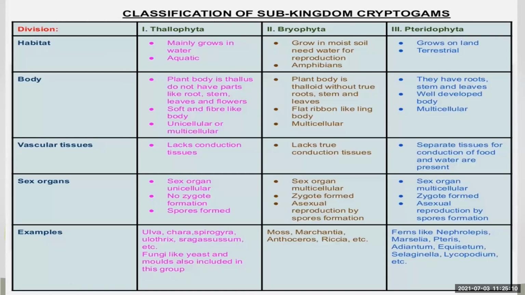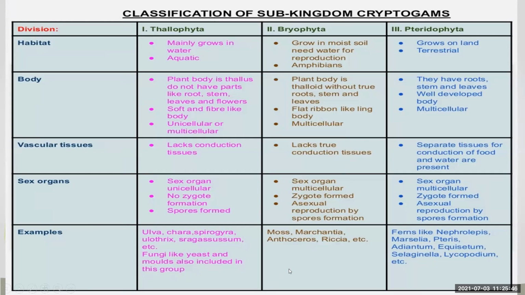Okay. Then in the next division, Bryophyta, sex organs are multicellular. Then zygote formation is there. There is sexual reproduction and also asexual reproduction. Sexual reproduction takes place by zygote formation, and asexual reproduction is by spore formation. In Pteridophyta, sex organs are multicellular. There is also zygote formation, and asexual reproduction by spore formation.